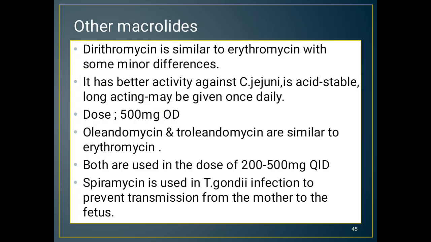Other macrolides are dirithromycin, which is similar to erythromycin with some minor differences. It has better activity against Shigella and is acid stable and long acting, so once daily administration is required. Dose is 500 mg OD. Oleandomycin and troleandomycin are similar to erythromycin. Both are used in a dose of 200 to 500 mg QID.